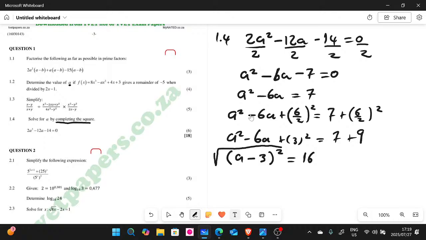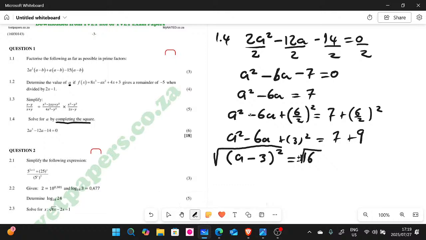So from here, guys, we square root both sides. This one here, we just factorize. So we square root both sides. When you square root both sides, this one here becomes plus or minus, right? Square root of plus or minus 16.